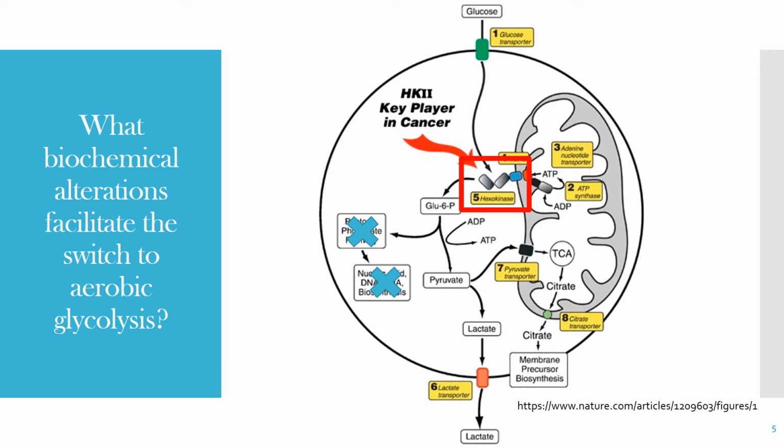Since it's binding with the mitochondria, it is not susceptible to feedback inhibition by its product, glucose 6-phosphate. Feedback inhibition means that if there's too much glucose 6-phosphate, then the conversion of glucose to glucose 6-phosphate should stop. Hexokinase 2 enzyme is not susceptible to this kind of inhibition.